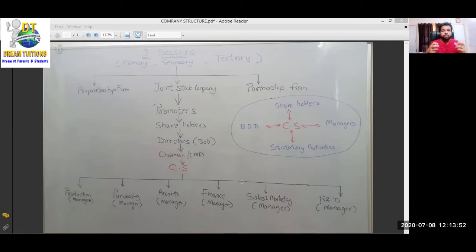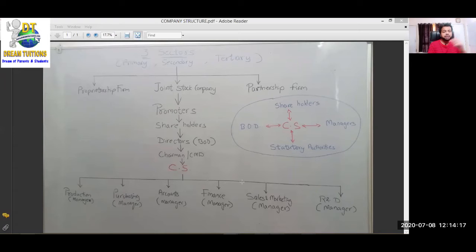Either we do business as a proprietorship firm. Proprietorship firm means we are doing it alone, sole trader. We don't have any partner or anything. Single, alone we are doing the entire business. We are starting it, we are managing everything. All the profits we are enjoying, all the losses we are bearing. That is called a proprietorship firm.